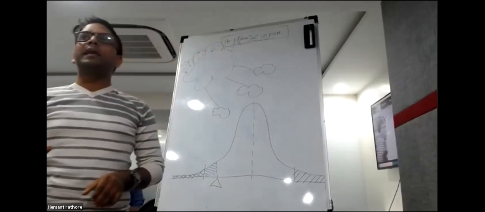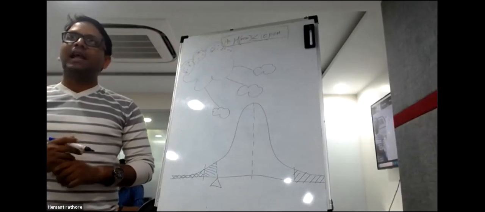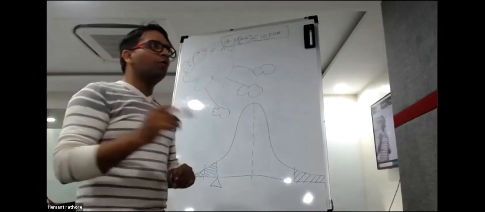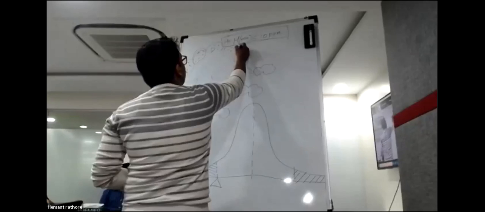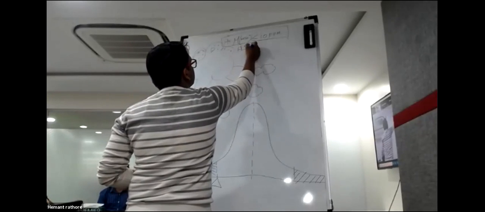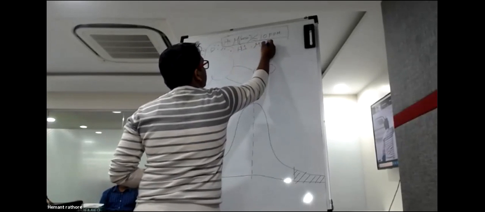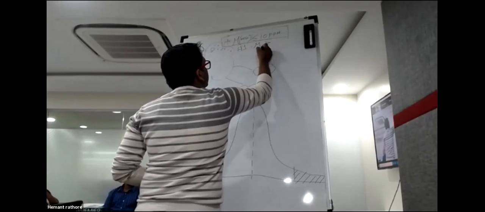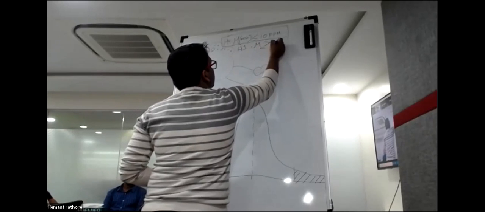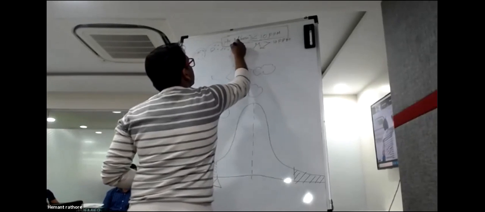Whenever you are performing any hypothesis testing, the most important thing you need is an alternative hypothesis. So FSSAI has come up with an alternative hypothesis. We call it H1. And they are saying that, we suspect that in your product, the MSG proportion is more than 10 ppm. What is this?